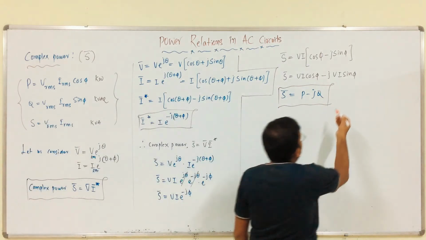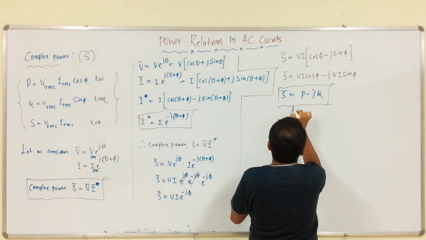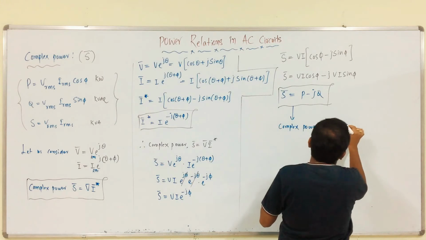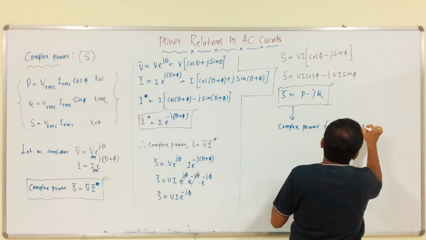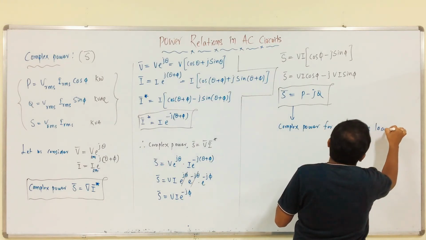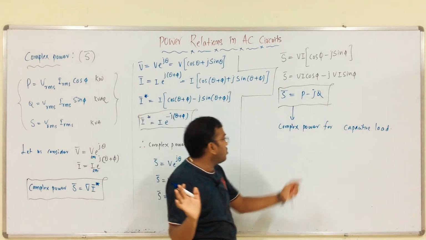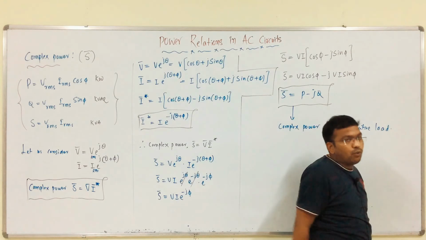Therefore, this is the complex power for a capacitive load, meaning an RC circuit.